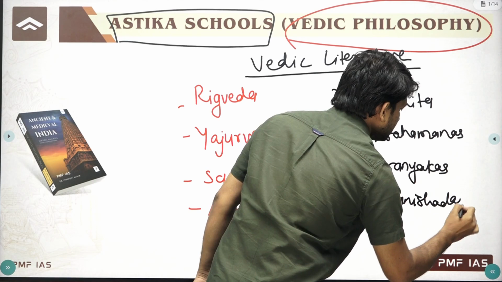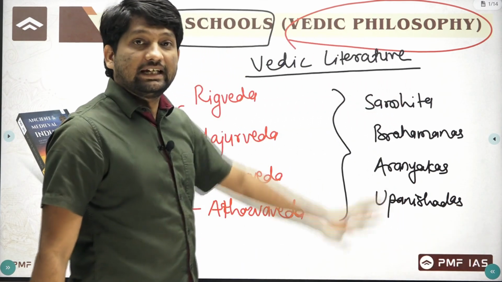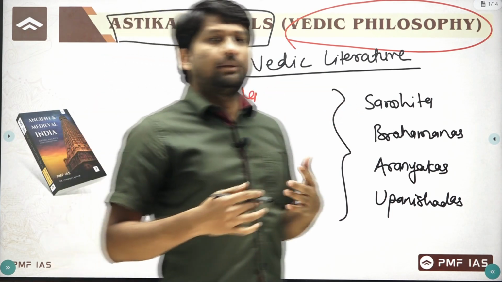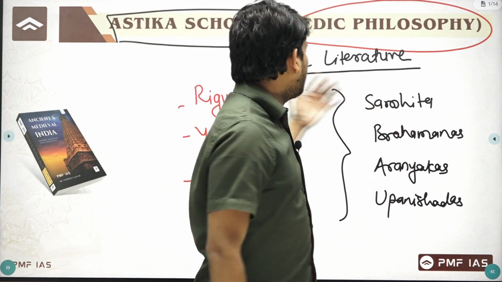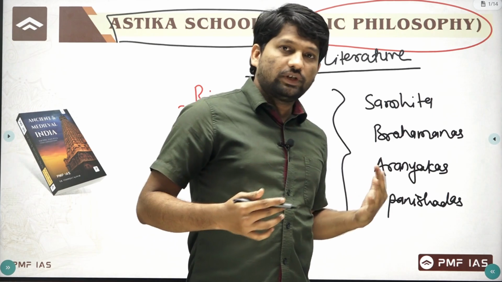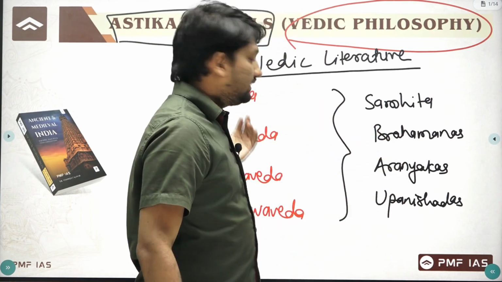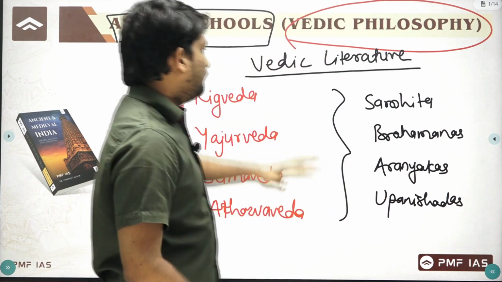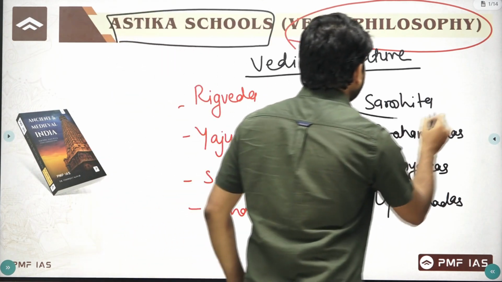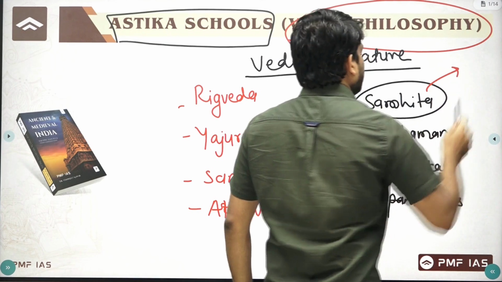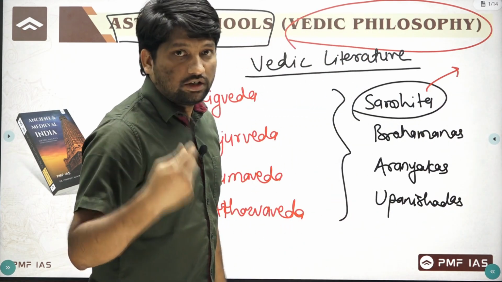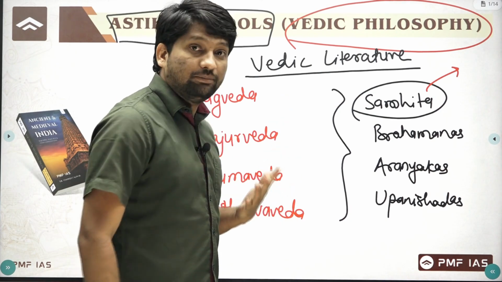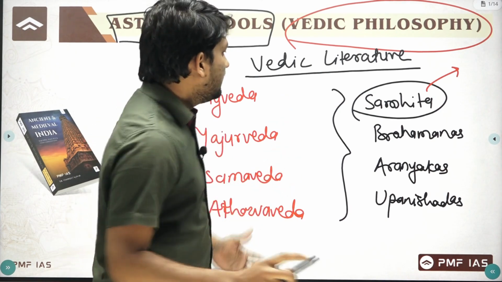So we have discussed all these Vedic literature. We have seen this Rigvedic Samhita. For the Rigveda Samhita we directly call it Rigveda. For the Yajurveda Samhita we directly call it Yajurveda. Similarly for Samaveda and Atharvaveda. We have seen that in the Rigveda Samhita there are different hymns in praise of various gods or deities.